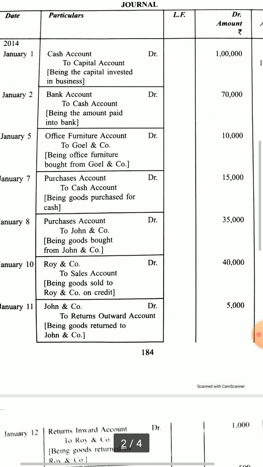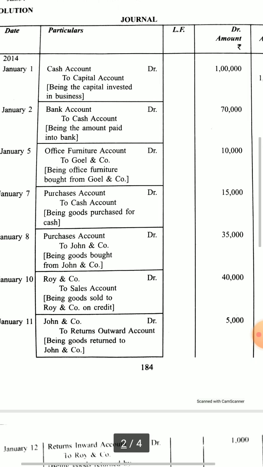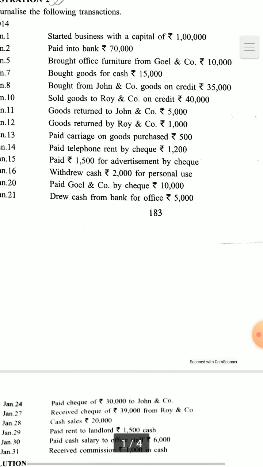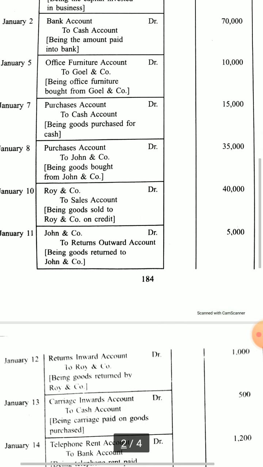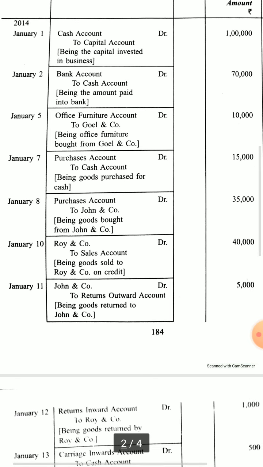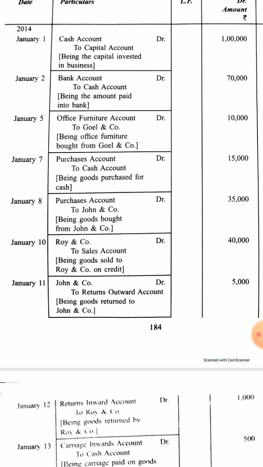Again, sale made to Roy and Company on credit, clearly written on credit, so no need to assume here. So here Roy and Company, when it is done on credit, cash will not come, so one party will be the debtor to whom we are selling. So here it is Roy and Company, so we clearly mention Roy and Company account debit, because according to the personal account rule, debit the receiver.